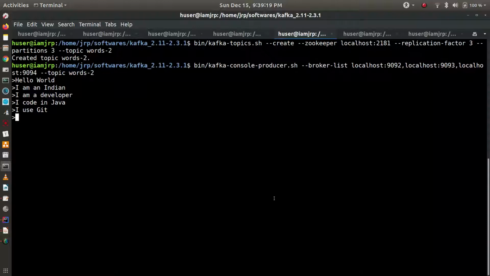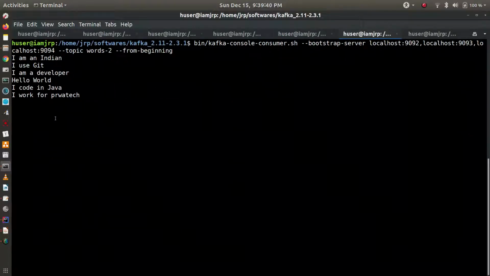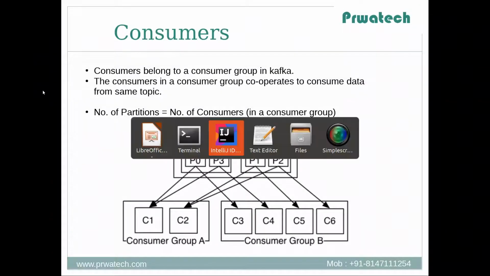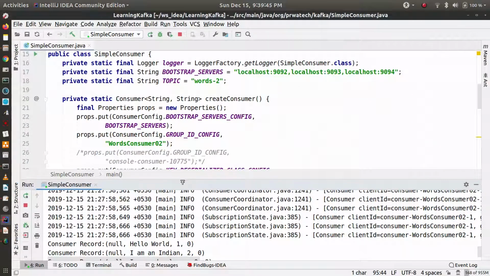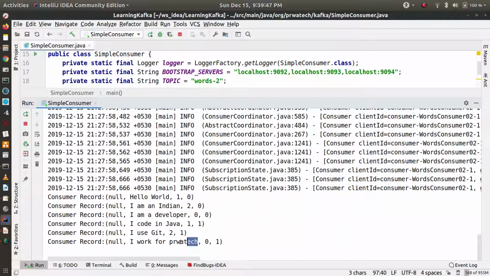I use Git, then I work for Vertex. Okay, so this published data, this consumer is getting it, and we will see in the console consumer also. This also got the same data because they belong to different consumer groups.